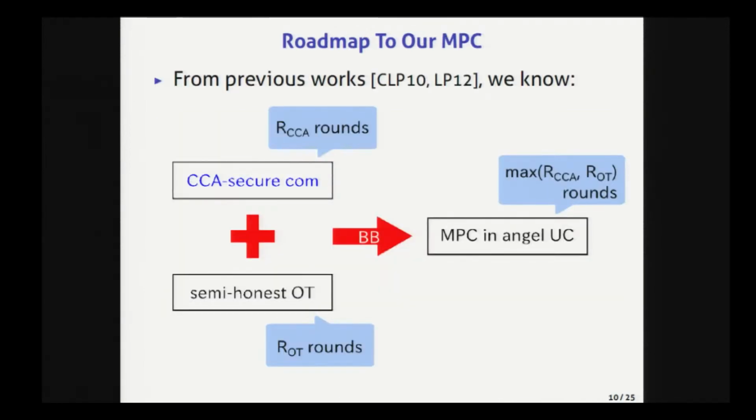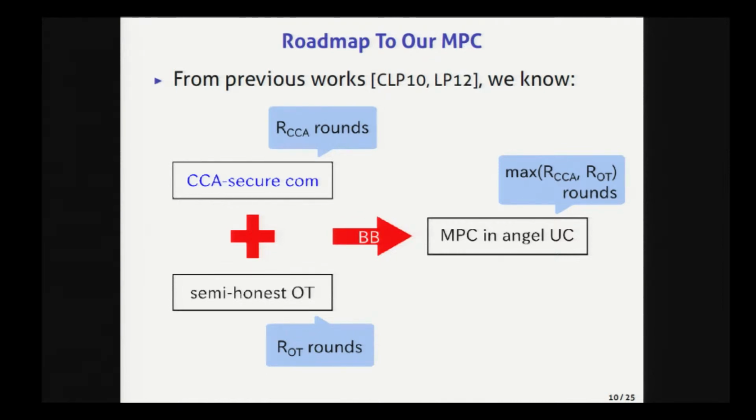All right, so from now, I will go to the technical part of this work. From previous work, we know that in angel-based security, MPC can be constructed in a black box way from semi-honest OT and a commitment scheme called CCA-secure commitment, which I will explain shortly.